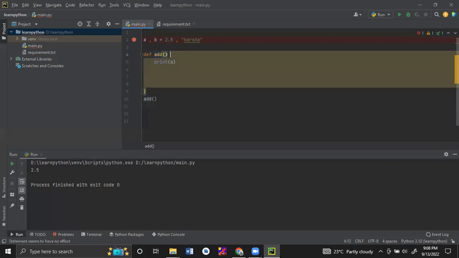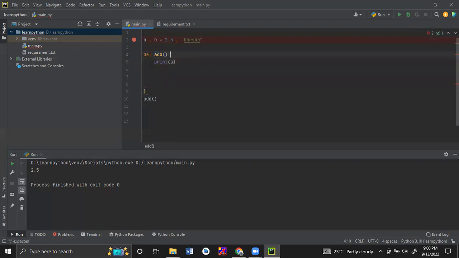But in Python we don't use such brackets. We call it indentation. Indentation means this much space you have given; this is the indent, for whatever next line of code you are going to add.